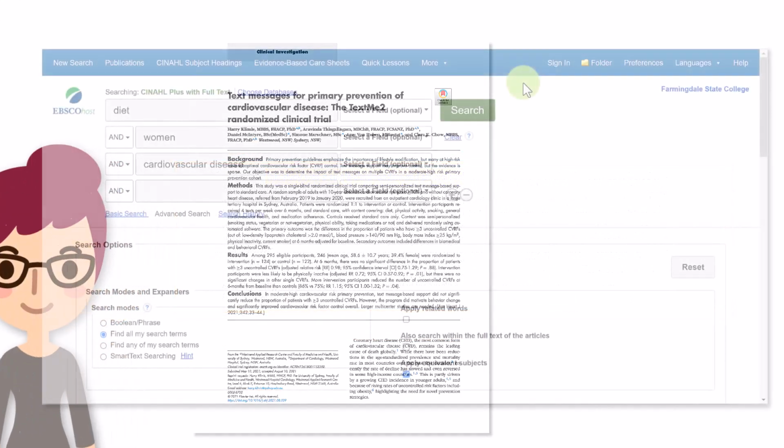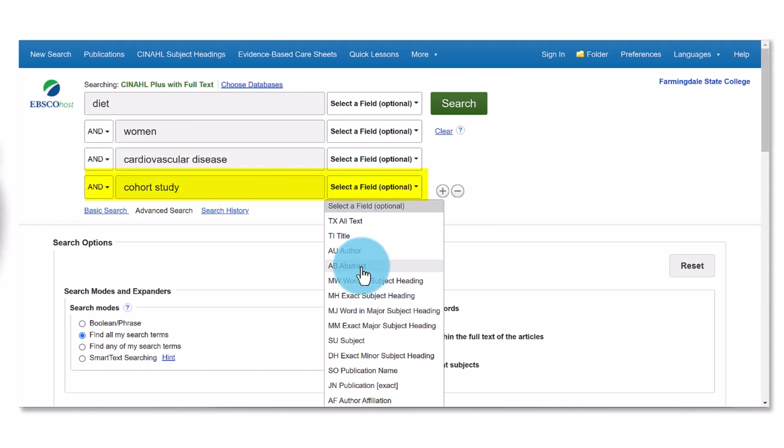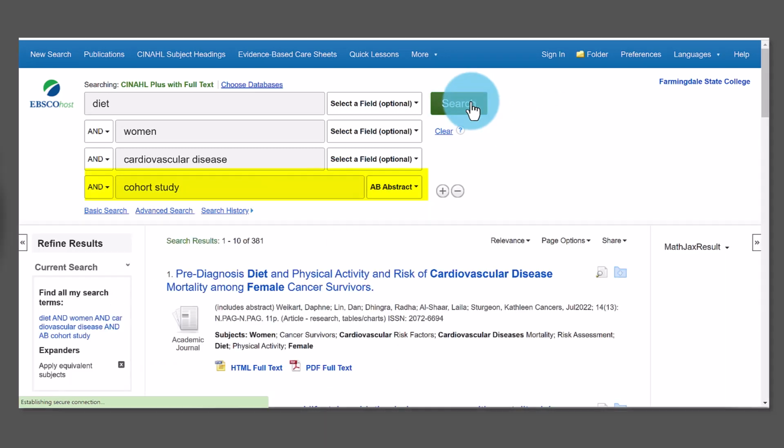If you are searching for a particular type of study, enter your keywords for your topic and then, in the final field, input terms relevant to the type of study for which you are searching. Then set the field to search only the abstracts of the articles contained in the database.